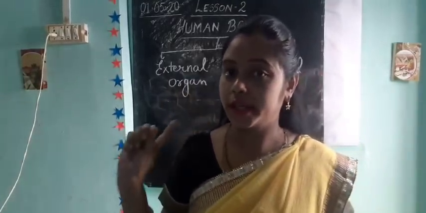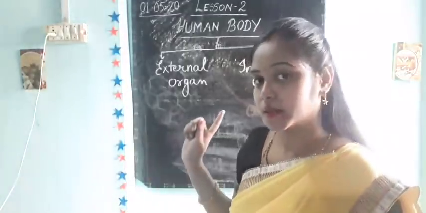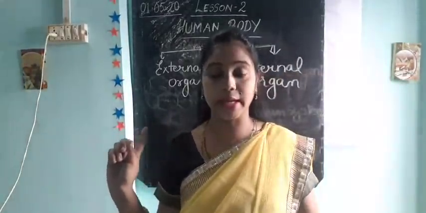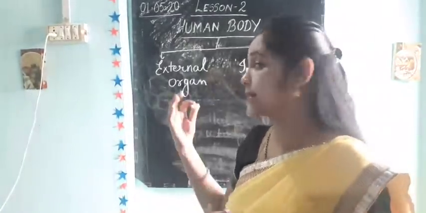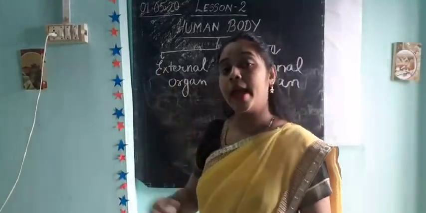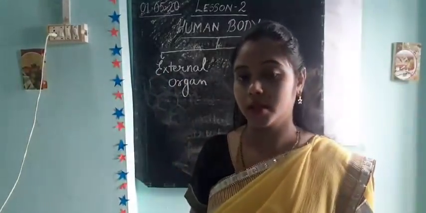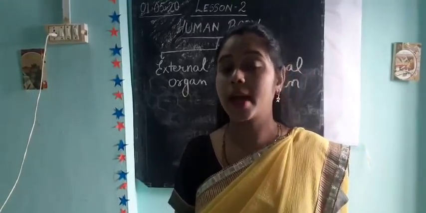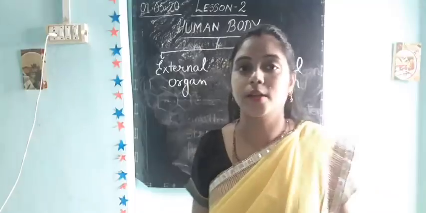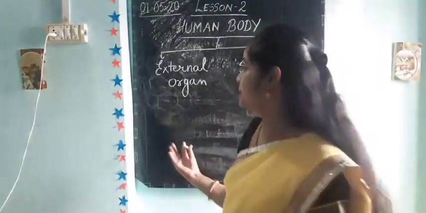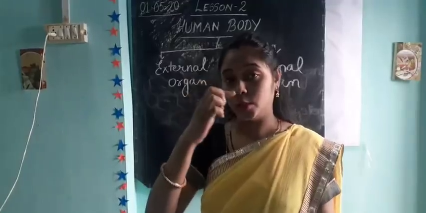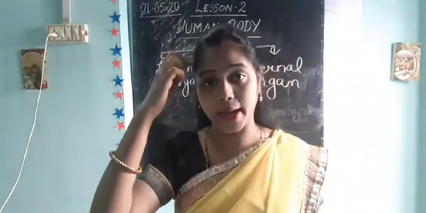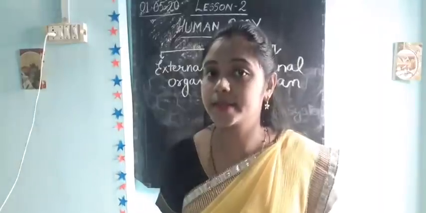This you have already studied in the previous class, class 2 in EVS. What are external organs? External organs are the organs which we can see, on the outer side of our body, that is eyes, nose, ears, head, hands, legs.